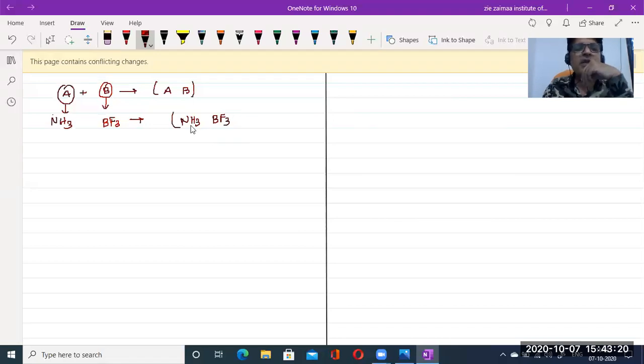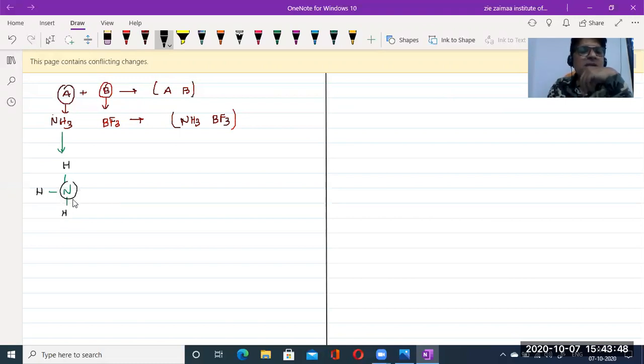NH3·BF3 type of molecule is obtained. So the coordinate bond can be shown from which molecule to which molecule, we first need to know the central atom. First, the NH3 molecule. Here I am going to draw like this. The central atom, nitrogen, is combining with three hydrogens. The central atom is nitrogen, isn't it?